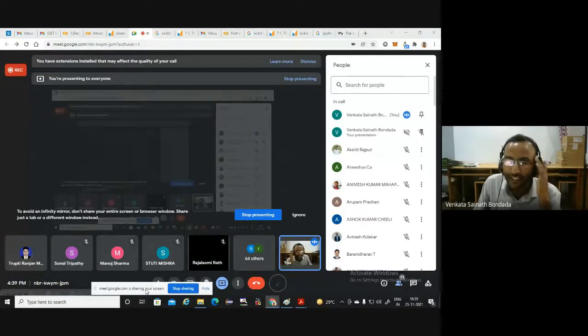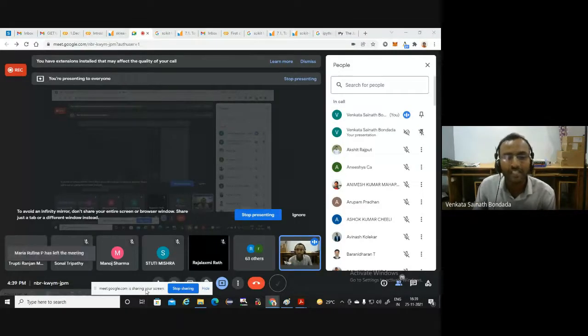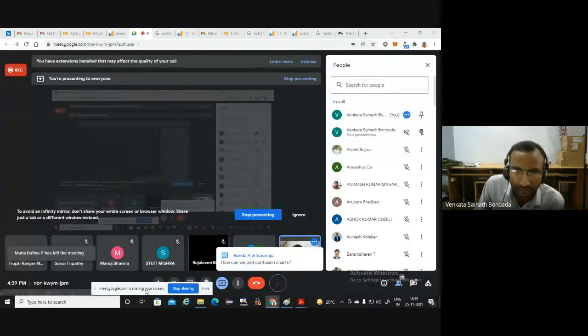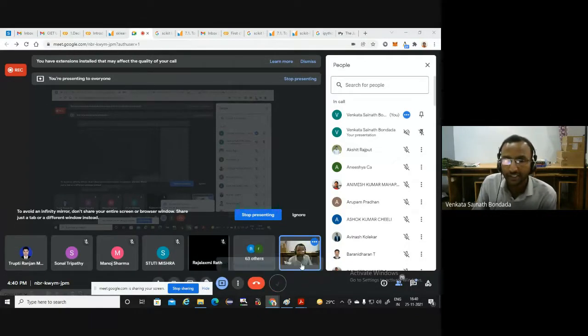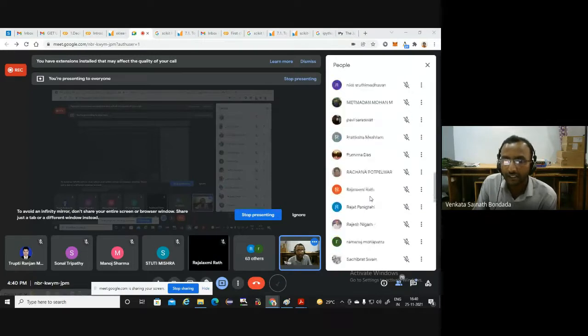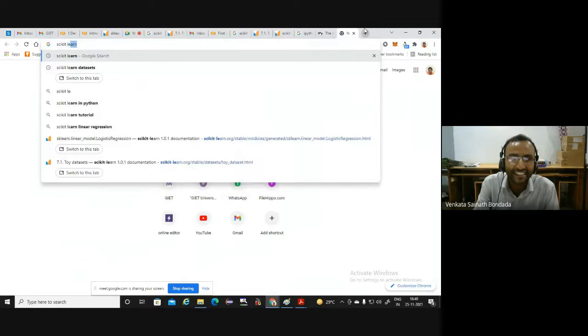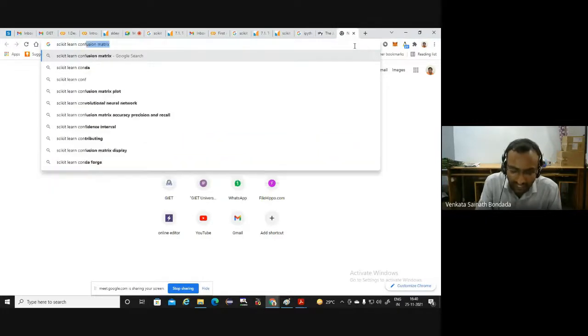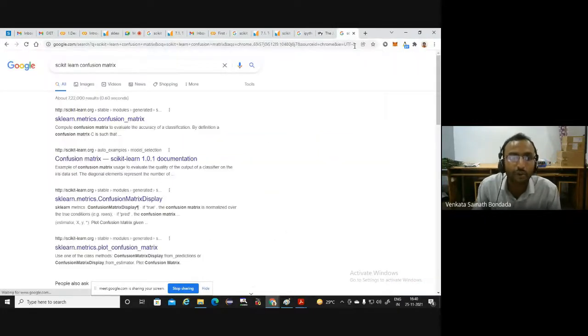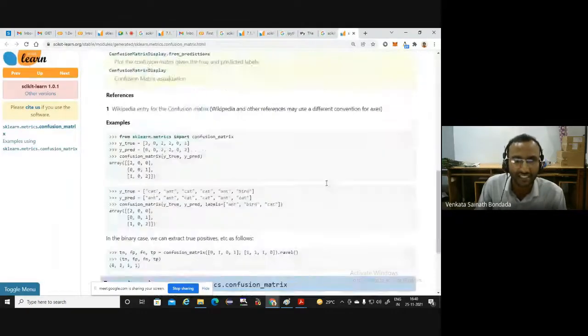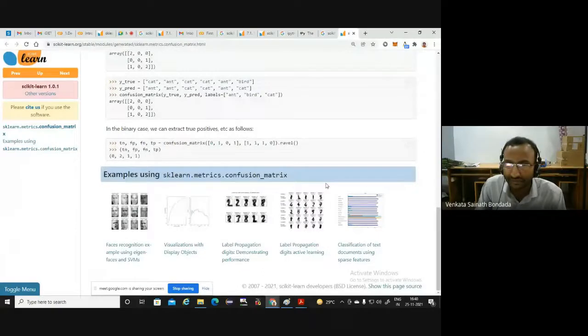Fine then. So anybody, if you have any query or if you want me to say something or continue something, then I will discuss. How can we plot confusion charts? So directly I will check in Google and I will show you. See, confusion matrix you can plot directly. It is directly available. You just need to import it. Nothing much to do. Just hold on for a while.